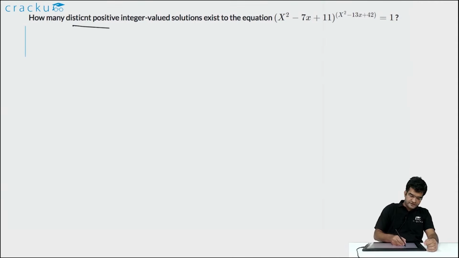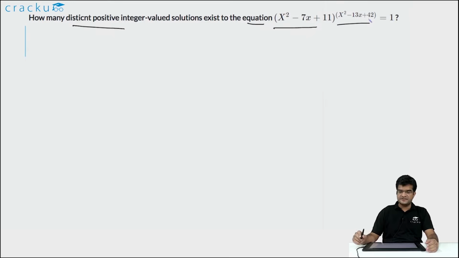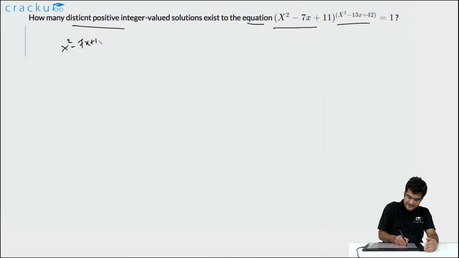In this question, we are required to find the distinct positive integer solutions for the equation (x square minus 7x plus 11) to the power (x square minus 13x plus 42) is equal to 1. Here we know that x is a distinct positive integer, so the value of x square minus 7x plus 11 will be an integer. It might be positive or negative, but it will be an integer. Similarly, the term in the exponent, that is x square minus 13x plus 42, will also be an integer.